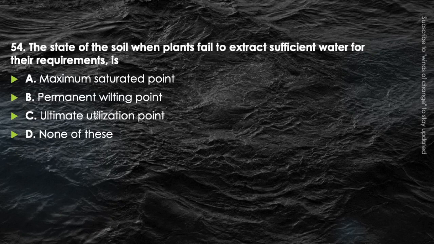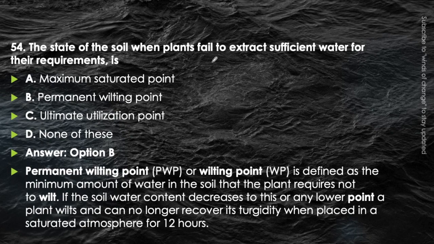Next question. The state of the soil when plants fail to extract sufficient water for their requirement is maximum saturation point, permanent wilting point, ultimate utilization point, or none of these. Think about it. Very easy question. The soil state at which plant cannot obtain water, that means it will be reaching the permanent wilting point stage. That is option B, the correct answer.